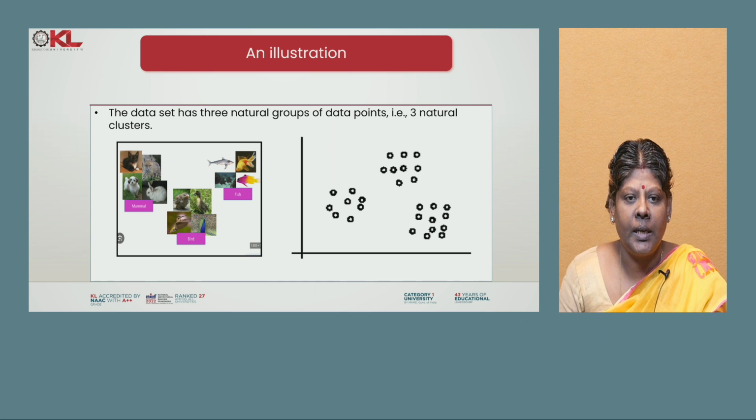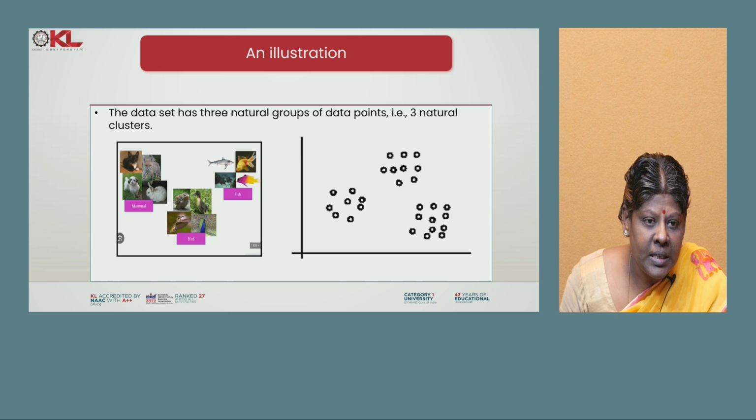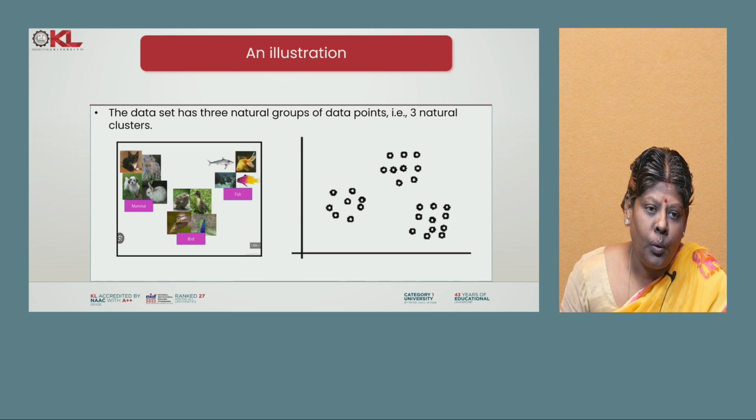Here I have given an example data set. Check the example: there are 4 clusters, one is birds, another is fish, another is mammals. You have to find the similar data and group it. That is the clustering concept.